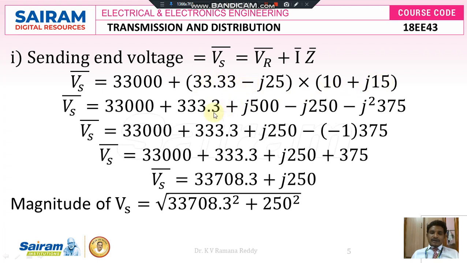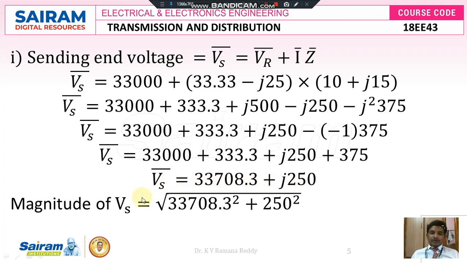Then 33.33 times j15 becomes j500, minus j25 into 10 is minus j250, minus j25 times j15, where j squared is minus 1, gives plus 375. Simplifying, Vs bar is equal to 33,000 volts plus 333.3 plus j250 plus 375. If we add the real values and imaginary values, the overall Vs bar is equal to 33,708.3 plus j250.